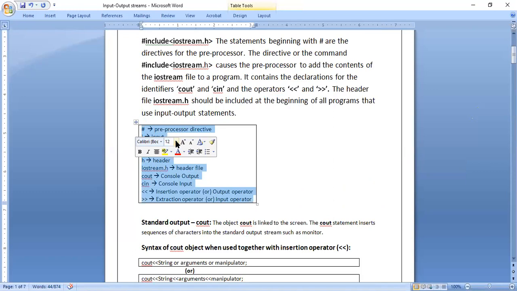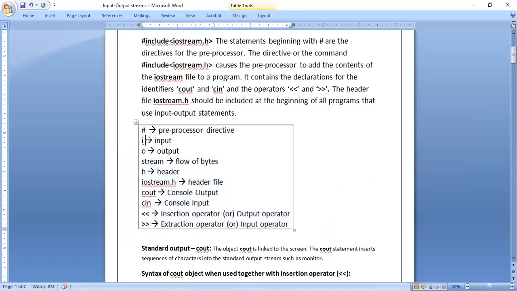What all the things have we included? See here, hash means preprocessor directive. I stands for input, O stands for output, stream means flow of bytes, H stands for header. If you consider the total statement iostream.h, that is one file. Whenever you put the extension, by looking at the extension only, we should identify the type of the file.